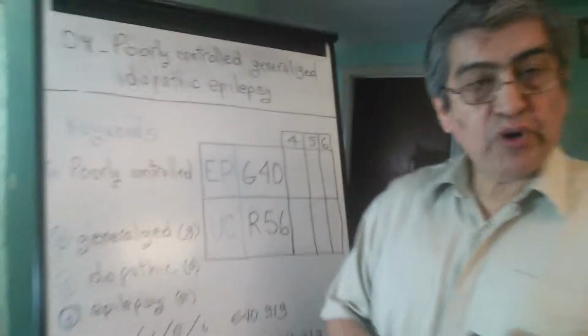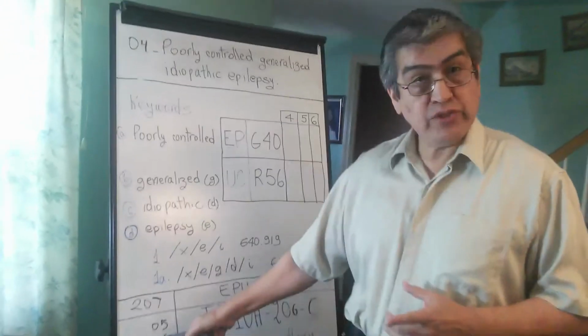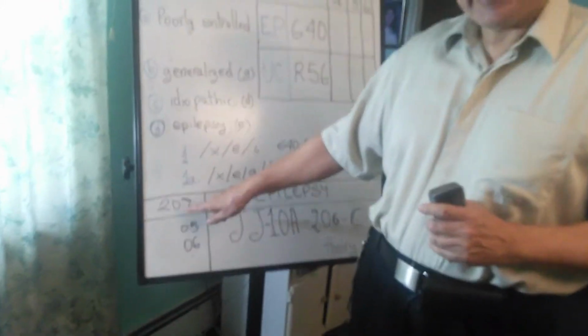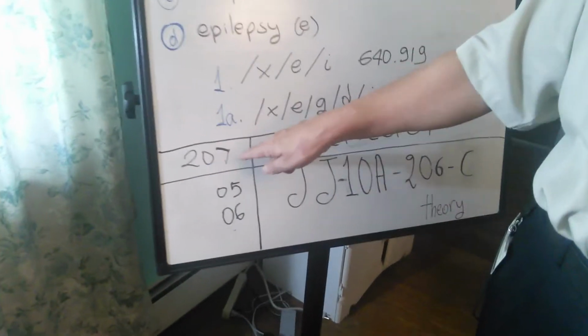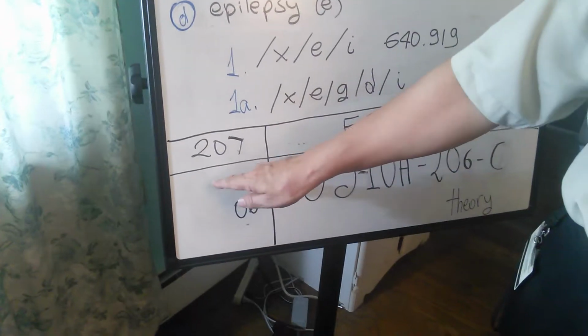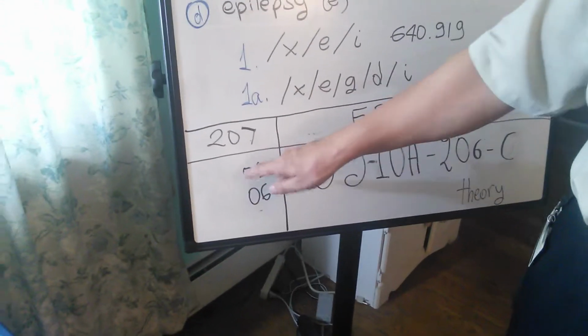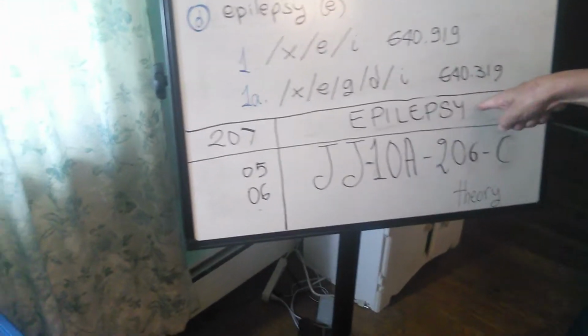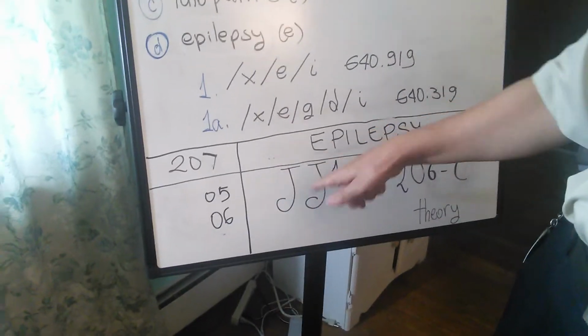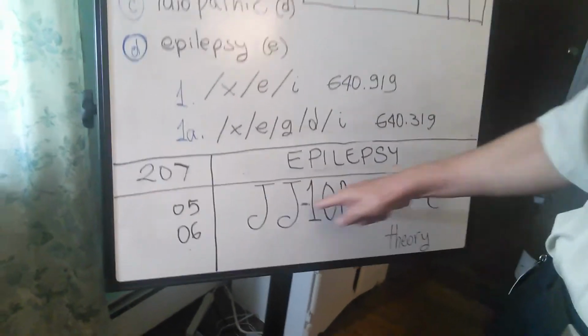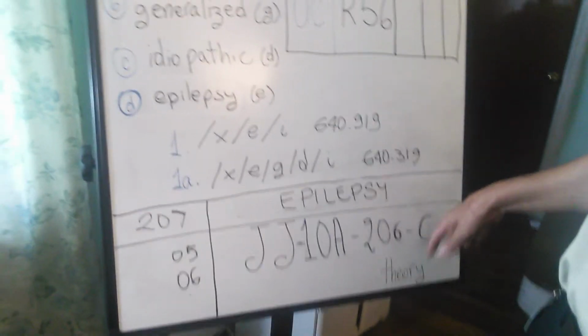Hi. This morning we are doing the number 4. I just erased it. This is the page number of the book, 207. The group of exercises was 3, 4, 5, and 6. These 4 exercises deal with epilepsy, and the theory for this group of videos is here. All right, in this code. Okay, let's read the text of the problem.